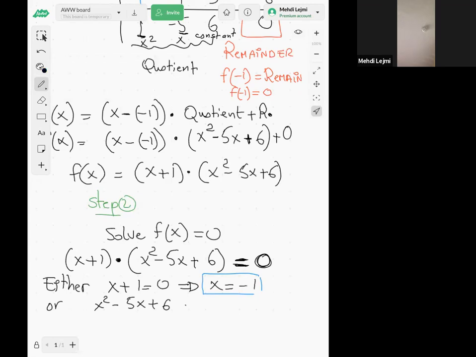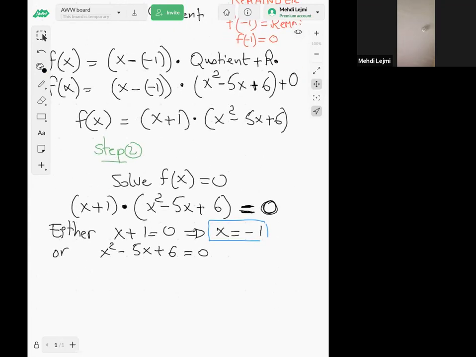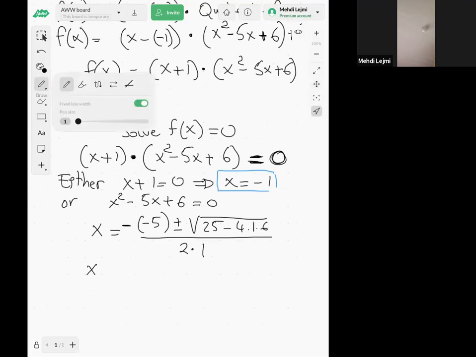Or this one here, x squared minus 5x plus 6 is 0, and we know how to solve this. This is a quadratic equation. So x is minus b, so minus -5, plus or minus the square root of b squared, 25, minus 4 times a times c, over 2a, so 2 times 1. So then x is 5 plus or minus, 25 minus 24, that's 1, so the square root of 1, so it's plus or minus 1